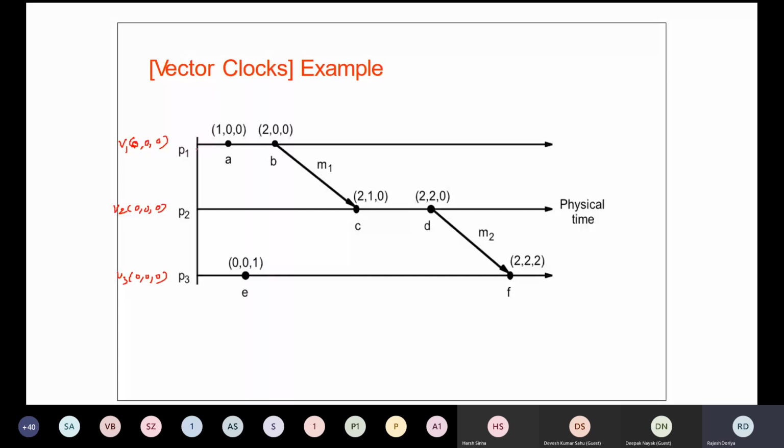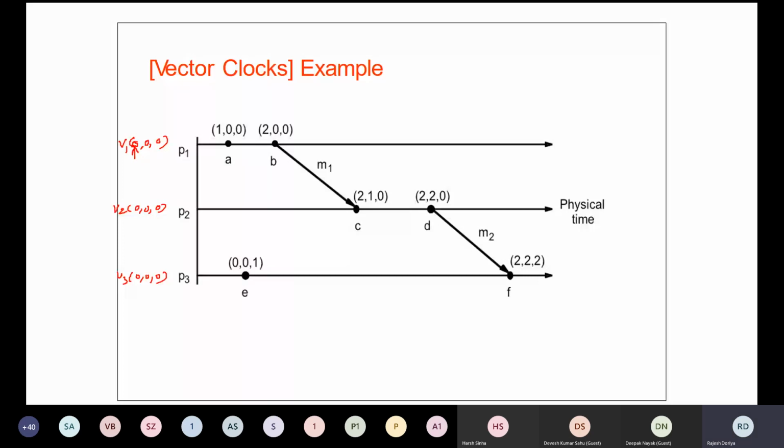The moment any event has occurred, we are going to update the clock value of the local vector. Since this is the logical clock value of P1, whenever any event happens at P1, it is going to update this clock value.